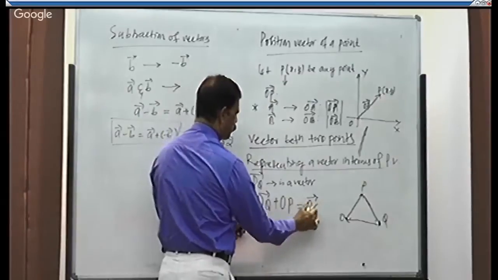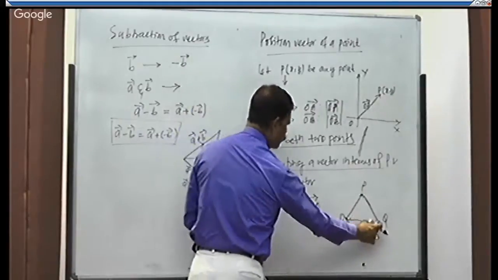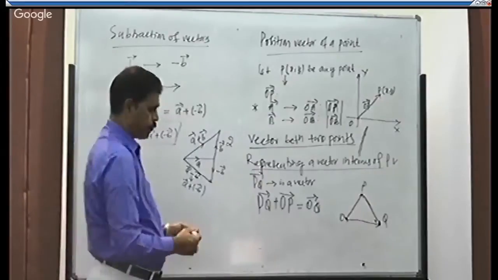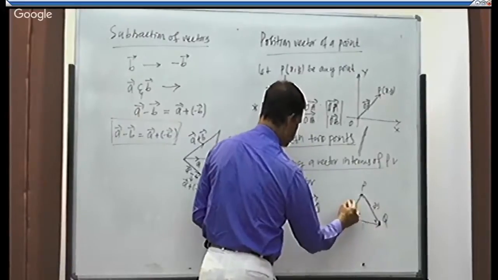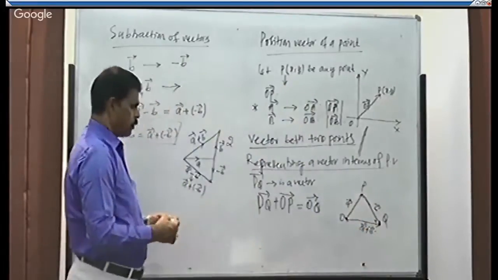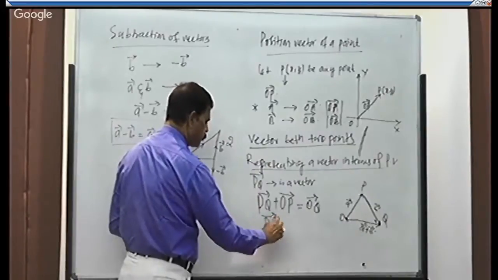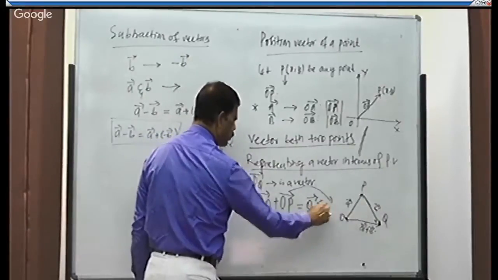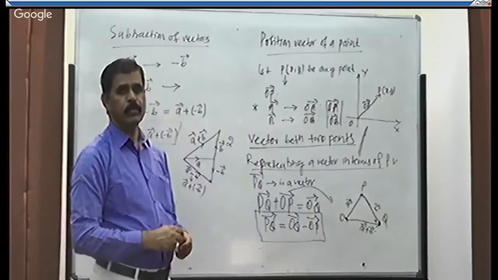This is OP, this is PQ, this is OQ. Hence, I need vector PQ, which is equal to OQ minus OP, transferring OP to the right side.